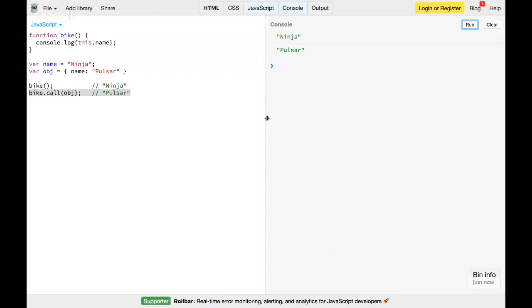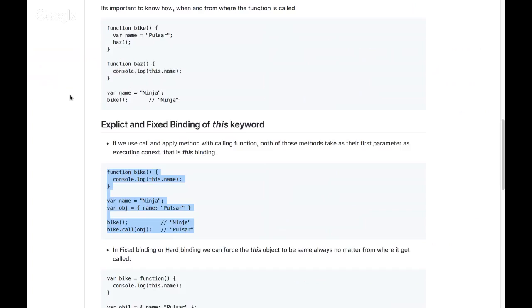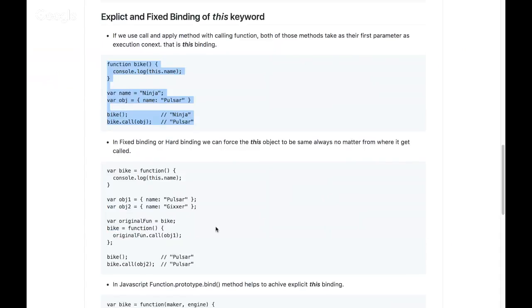Now I can access this dot name. Okay, so explicit binding is when you are supplying a context to the function by using the call and apply methods. One more thing in explicit binding: we call it fixed binding or hard binding. That's another flavor of explicit binding.